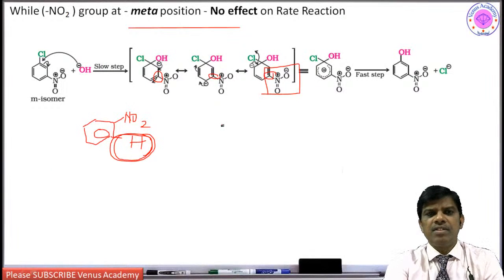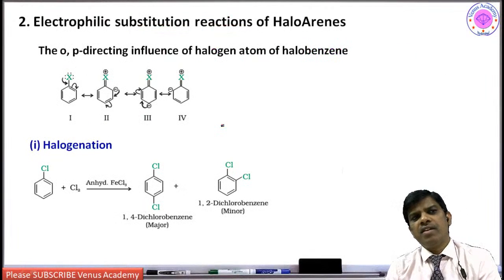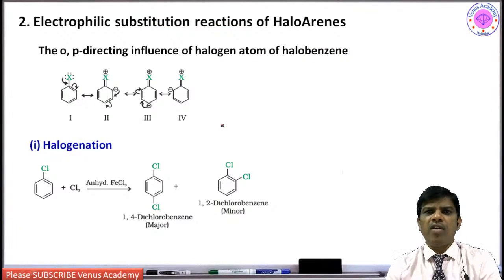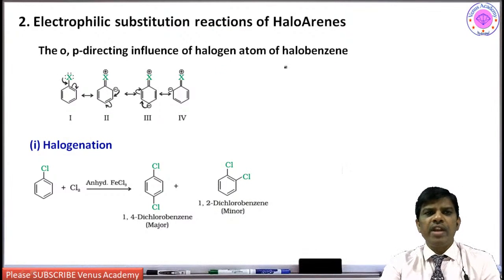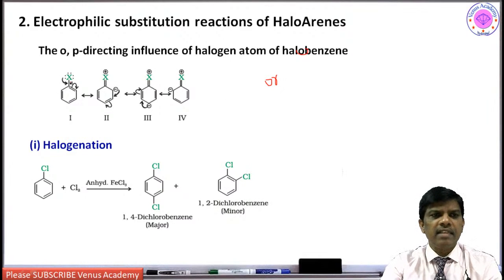Yes, students. So the common reactions we observe, electrophilic substitution reactions of haloarenes, are halogenation, nitration, sulfonation and Friedel-Crafts reactions. The orientation of haloarenes is ortho and para. How? Let us see. Because of the lone pair of electrons, it is going to be resonance stabilized and form a negative charge at the ortho position.